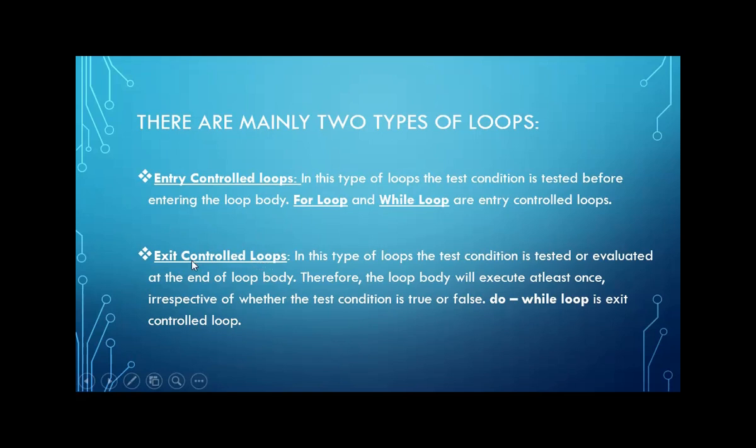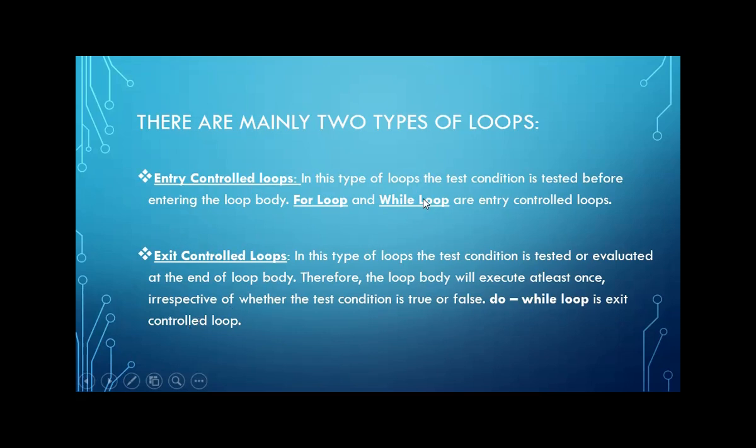The other type is the exit control loop. As the name says, exit control means that while exiting from the loop, we are checking the condition. In this type of loop, the test condition is evaluated at the end of the loop body. Therefore, the loop body will be executed at least once, irrespective of whether the test condition is true or not. So do while is the exit control loop.